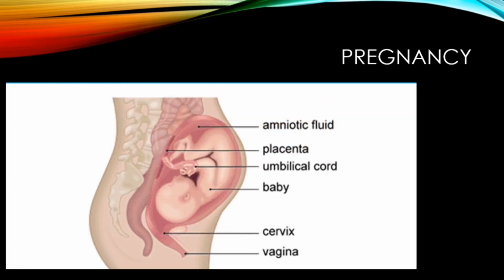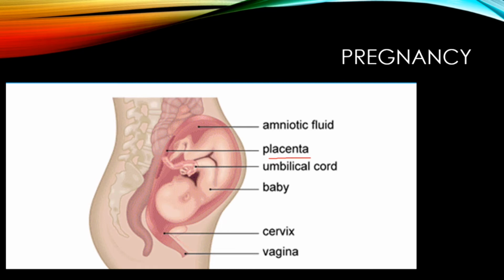So if we think about pregnancy, we say that if the egg cell is fertilized by the sperm cell, then we'll have pregnancy taking place. Pregnancy happens after the fertilized egg cell implants into the wall of the uterus. When that happens, different structures begin to grow. One of those structures is the placenta. The placenta is an important part. The placenta is the interface between the mother's blood and the baby.